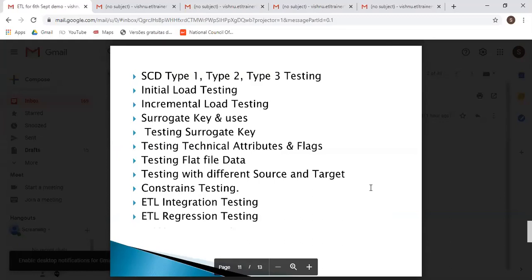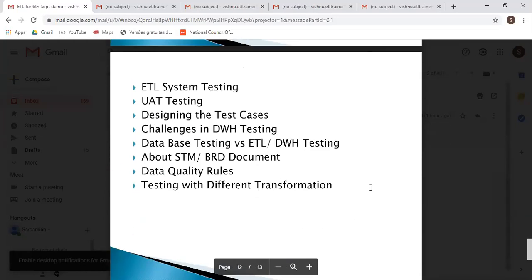Then initial load, incremental load, surrogate key and uses, testing surrogate key, testing technical attributes and the flag, testing flat file data, testing with the different source and the target table, constant testing, ETL integration testing, ETL regression testing, ETL system testing, UAT testing, designing the test cases, challenges in the data warehouse testing, database testing versus ETL data warehouse